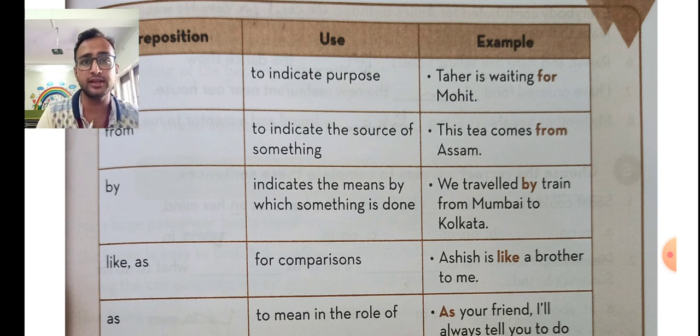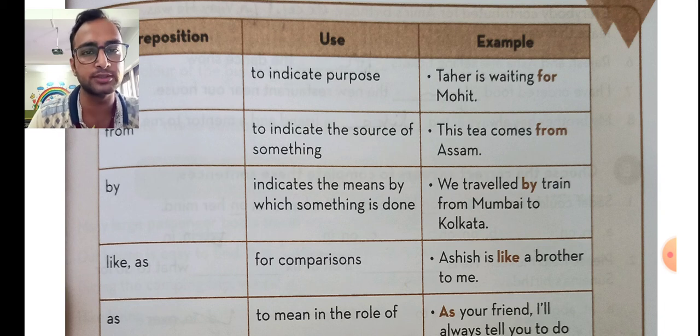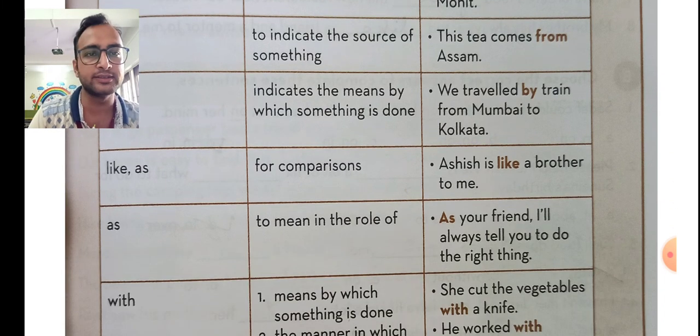So basically students, these are the prepositions with their uses and examples, so it will be easier for you to learn how to form prepositions. Like and as. Like is for comparison: Ashish is like a brother to me. As means in the role of. It's a little bit difficult, so please concentrate on as meaning in the role of. As your friend, I will always tell you to do the right things.